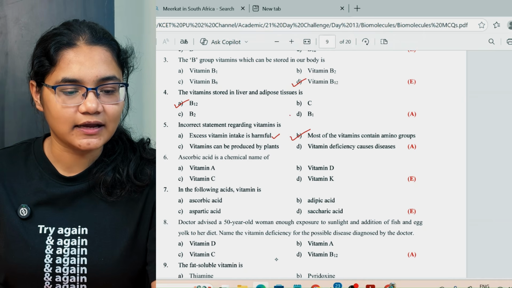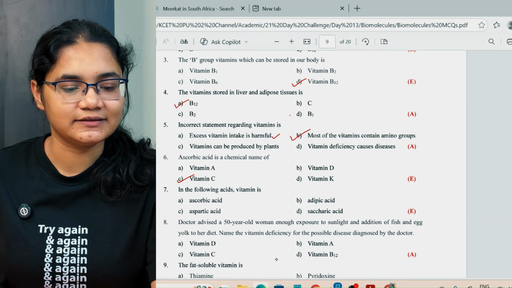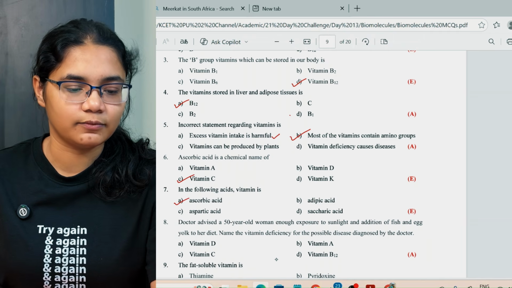Next, ascorbic acid is the chemical name of vitamin C. In the following acids, the vitamin is ascorbic acid again.